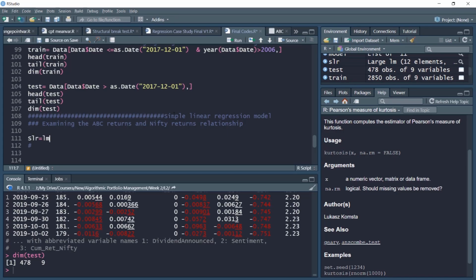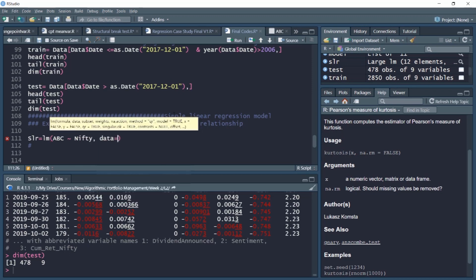So we'll run this LM command, which indicates some kind of linear regression model is about to take place, where we are regressing ABC returns. Here this notation suggests that ABC returns is the dependent variable, and the independent variable is Nifty.